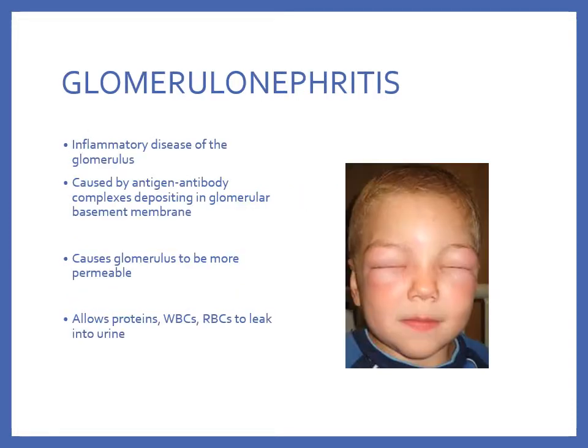Glomerulonephritis, on the other hand, is an inflammatory disease of the glomerulus caused by an antigen-antibody complex that typically occurs about 1 to 3 weeks post-streptococcal infection. Parents usually note that the child has periorbital edema when waking and smoky brown or bloody colored urine.